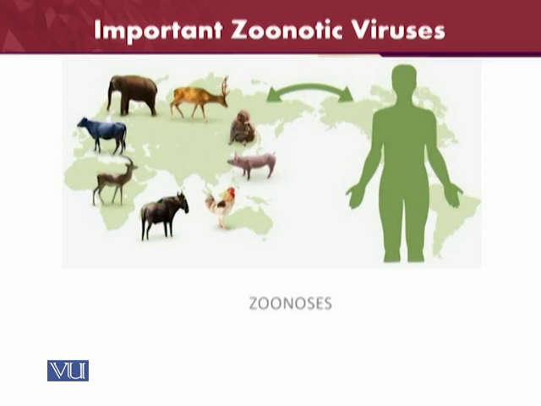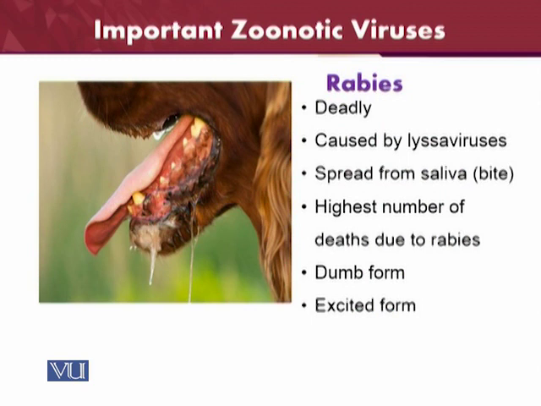So we have already studied most of the zoonotic diseases. In the emerging diseases, most of them are also zoonotic diseases, and they also have the ability of transmission from the animals to the human beings. Therefore, just a few diseases are left which we will study one by one, and we will see how they are very important from the animal's point of view. Most importantly is the rabies.